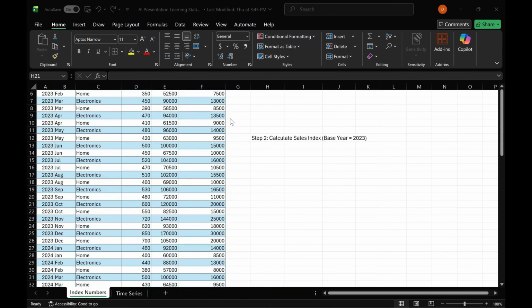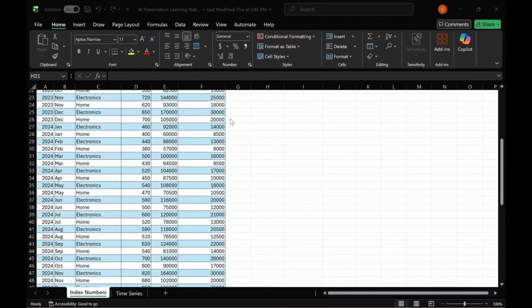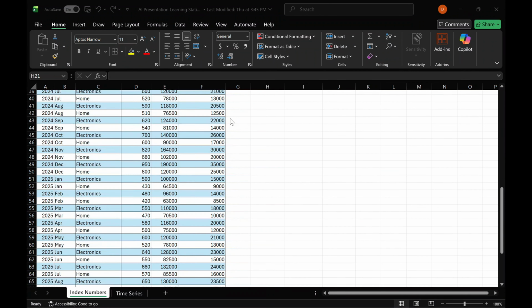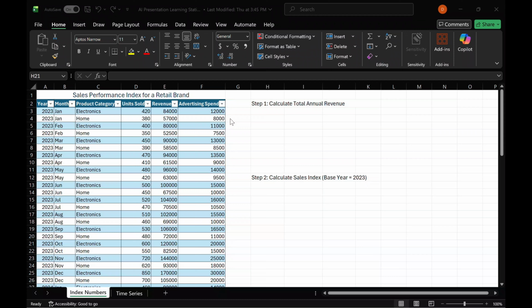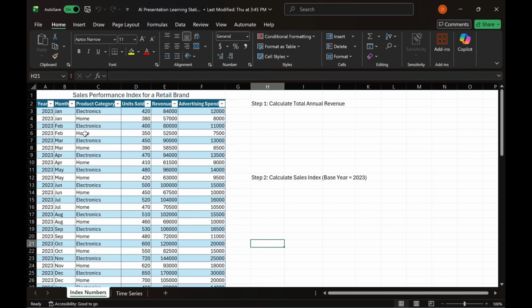The project should simulate real marketing business situation and include clear objectives. First, index numbers. The objective for this exercise is to measure sales growth over time using a sales index and evaluate marketing performance relative to the base year. Here are the steps. Step 1. Calculate total annual revenue. We need to select the data set.